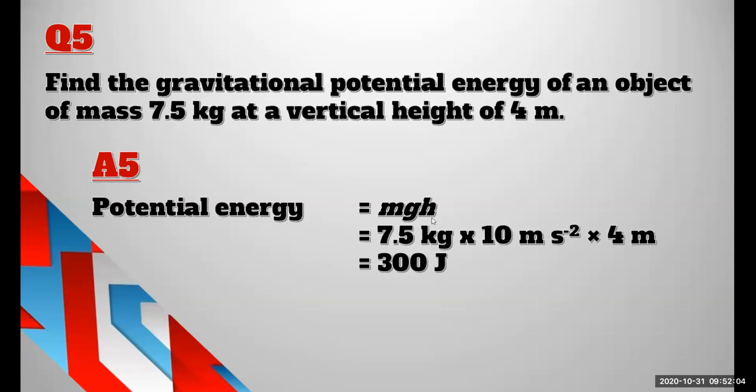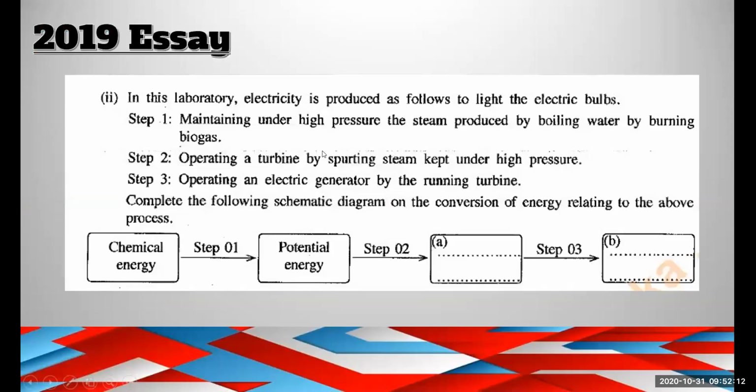I'm getting a question like this: what is the answer for the previous slide? I'm going back to the previous slide. Okay, A is kinetic energy. B is electric energy or light energy. You can write either electric energy or light energy for B.